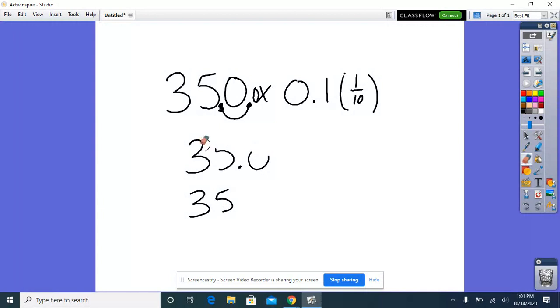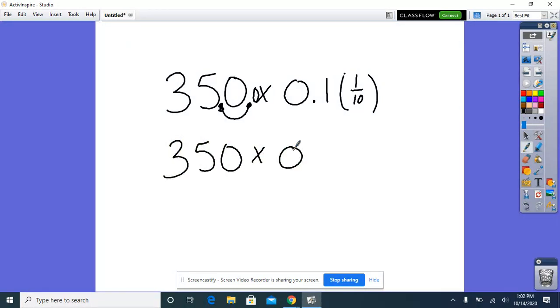So if I had 350 times 0.01, this is the same as taking 1/100th of that number.